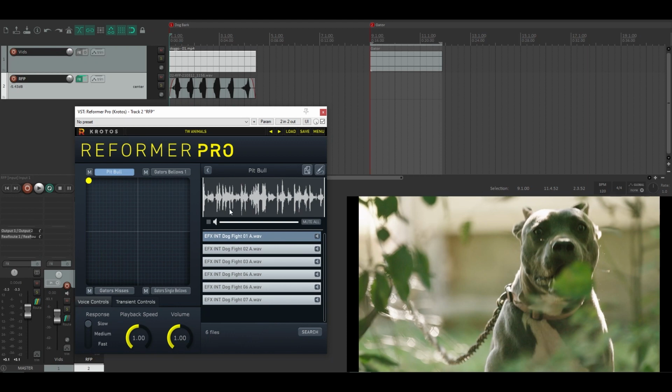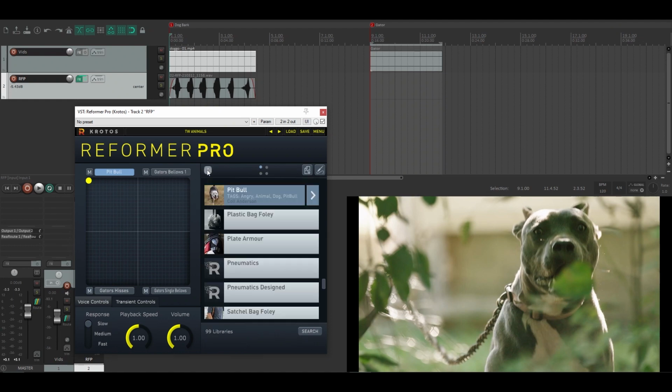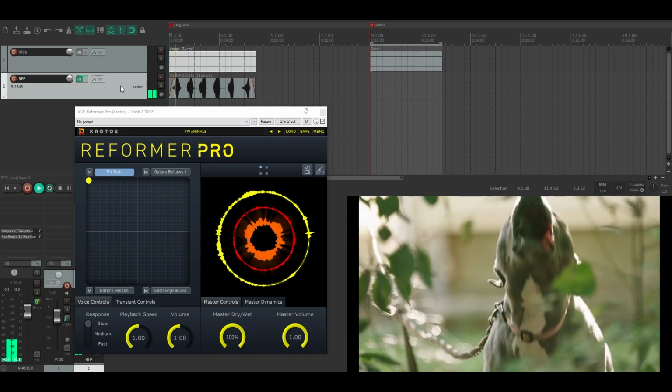So I've gone into the extended view of Reformer Pro here, and as you can see, there's several different takes of dogs performing growls. I found that number 6 and 7 had the best and cleanest versions of those takes. So what I did in this case was mute all the other takes and unmute 6 and 7 so the library would only be playing those back. And here's how it sounded.